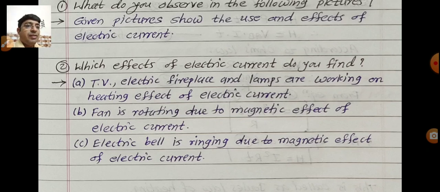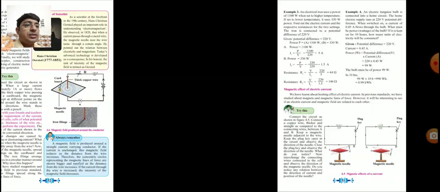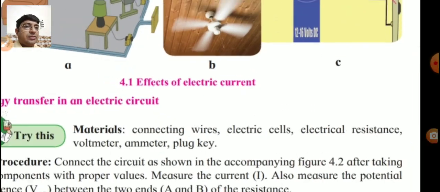Second, fan is rotating due to magnetic effect of electric current. And third picture, electric bell is ringing due to magnetic effect of electric current. So these are the answers of those two given questions. See the next one.